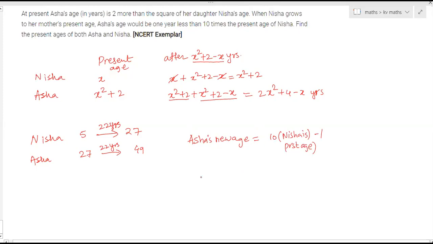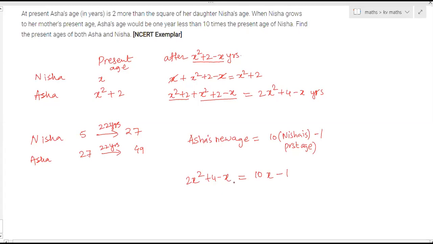So what is the new age of Asha? 2x square plus 4 minus x. 10 times Nisha's present age, X, minus 1. So this is our equation. Simplify this. Got this equation? Clear?